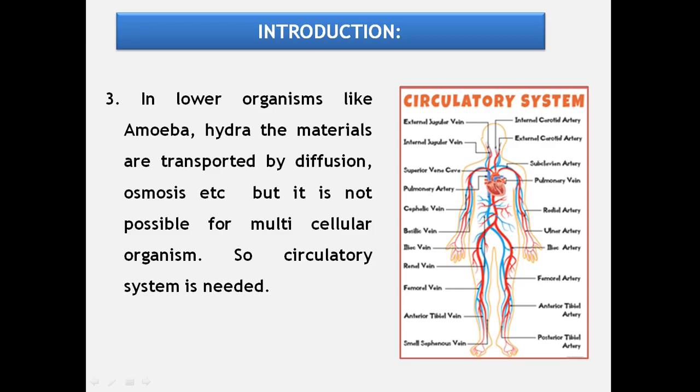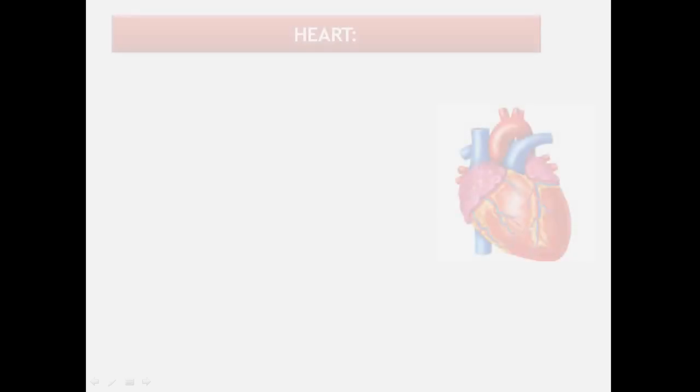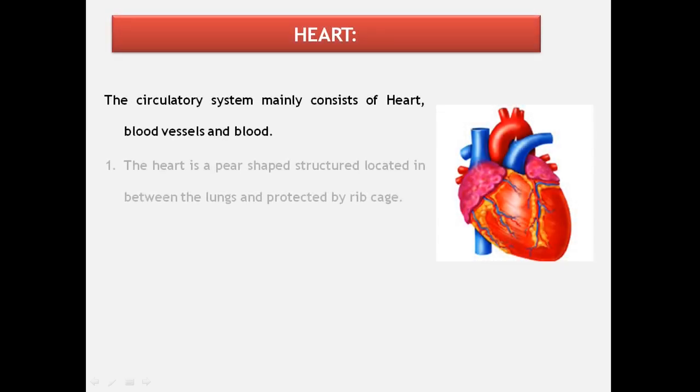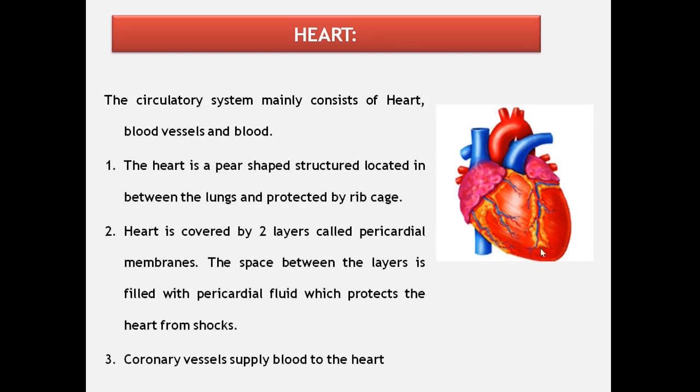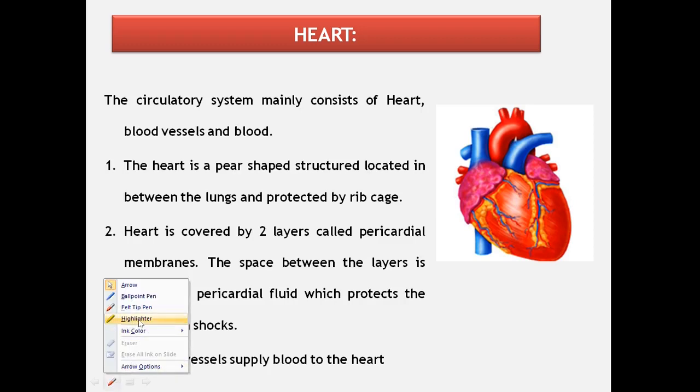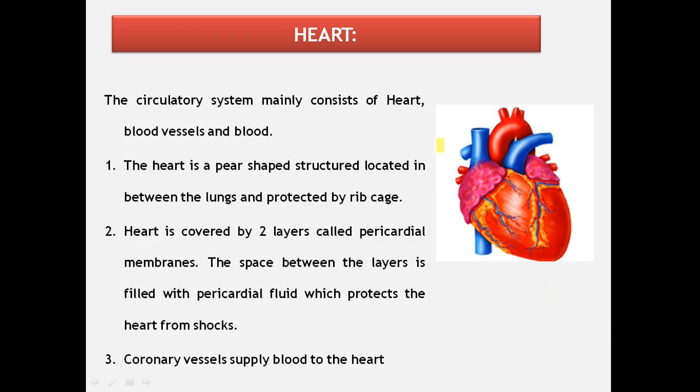The circulatory system mainly consists of heart, blood vessels and blood. Let us study about the heart. The heart is a pear-shaped structure, triangular in outline, wider at the anterior end and narrower at the posterior end. It is located between the lungs in the thoracic cavity, and it is protected by the rib cage. The size of the heart is approximately the person's own fist.